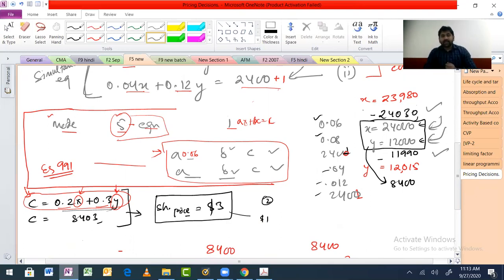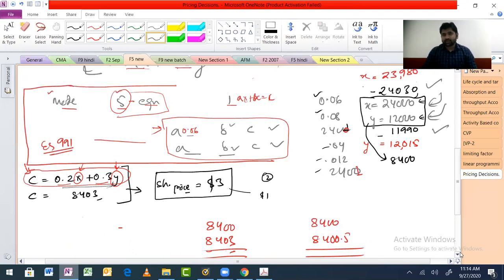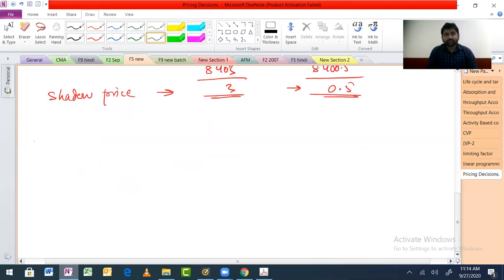See, I am not solving this question in a proper format. If I solve it like this, fine. So solution, point number 1: shadow price for mixing department.